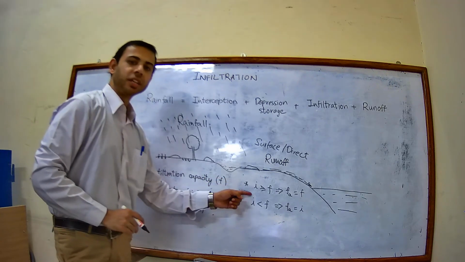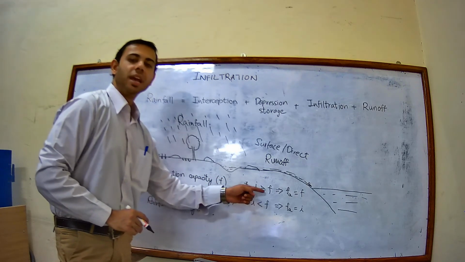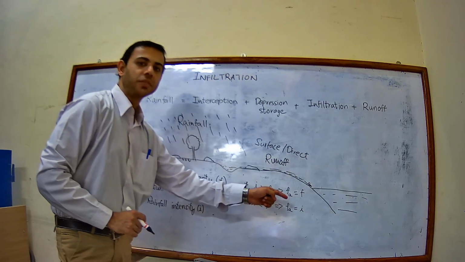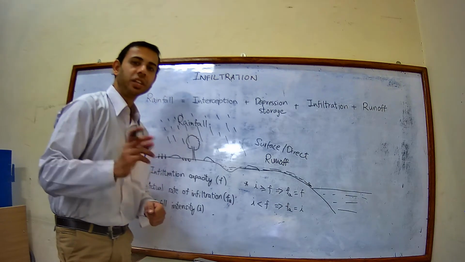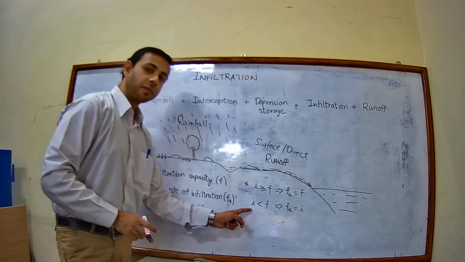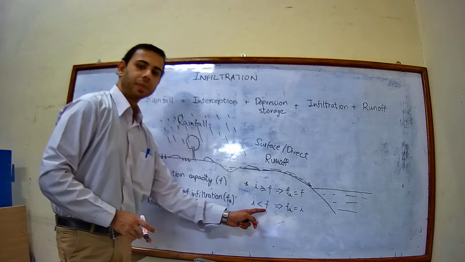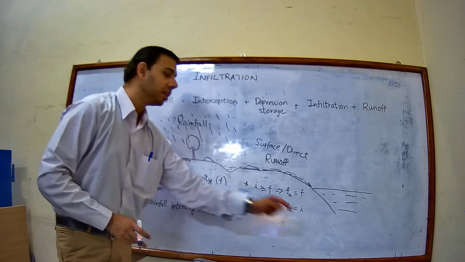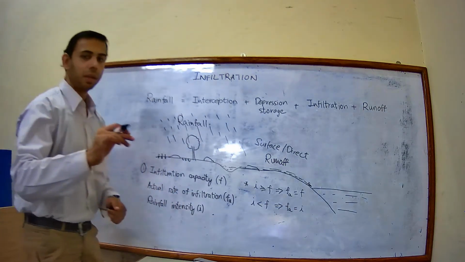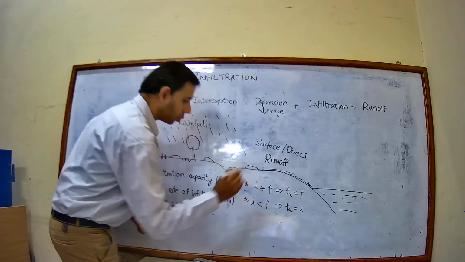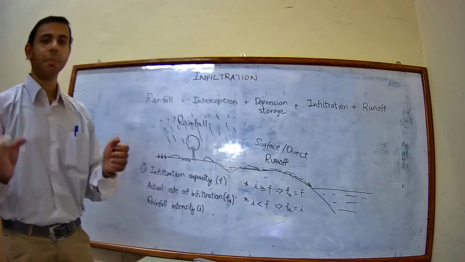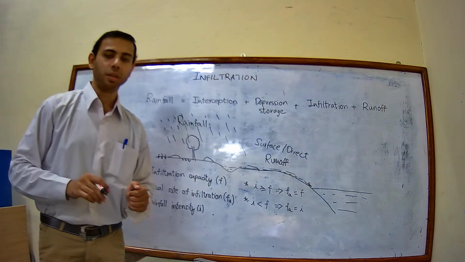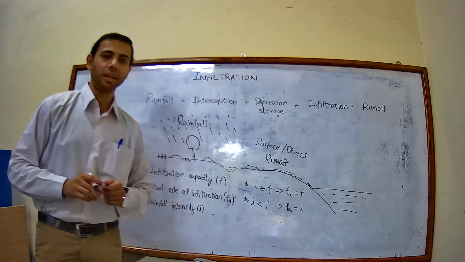When rainfall intensity is greater than or equal to the infiltration capacity, then the actual rate of infiltration will be equal to the infiltration capacity. And when rainfall intensity is less than the infiltration capacity, then the actual rate of infiltration will be equal to the rainfall intensity itself. Okay. So these two are very important as far as your exam is concerned, as far as your GATE exam is concerned. So please keep this in mind.